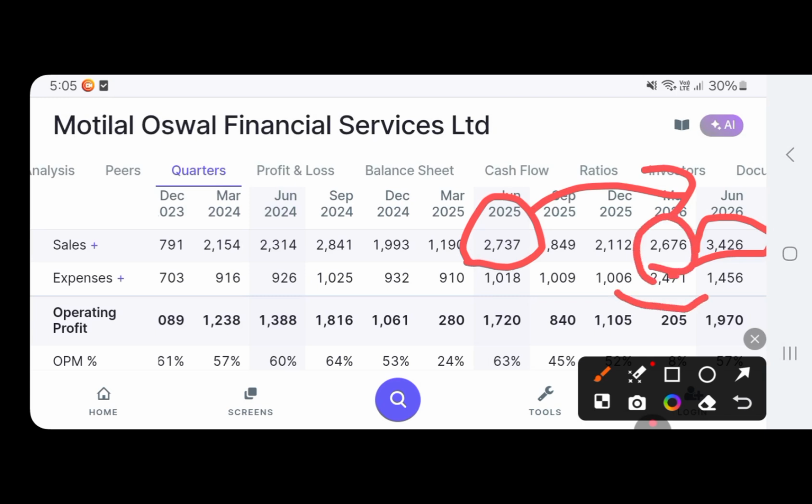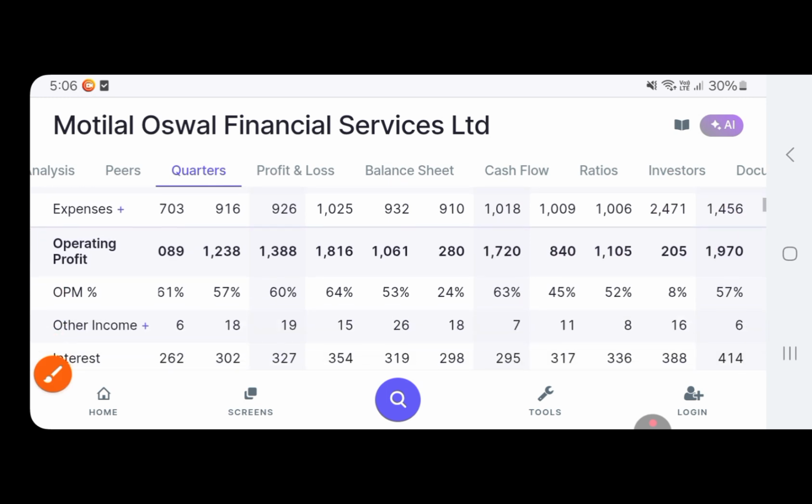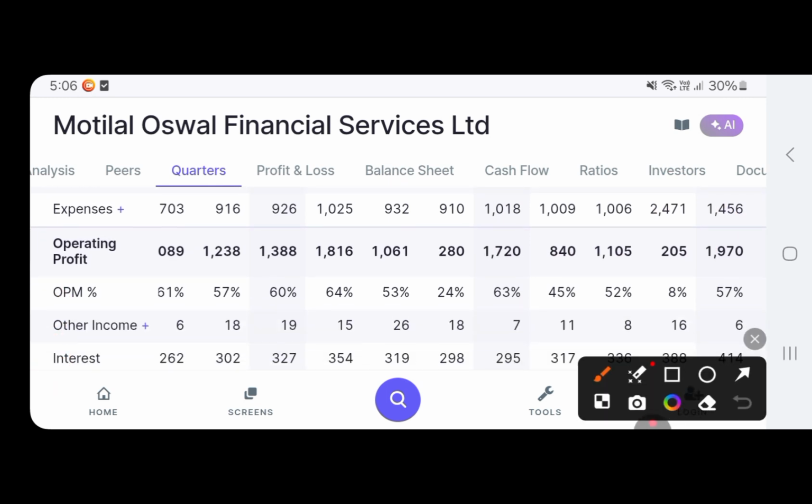Even quarter to quarter, you can see the increase, and year to year also there is an increase in sales. Expenses have also increased. In last June it was 1018, and this year 1400.